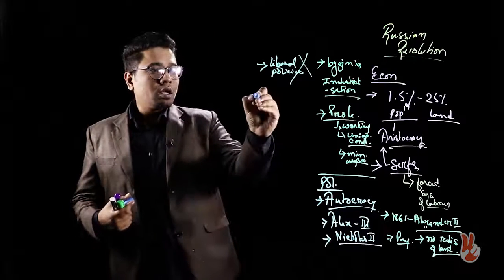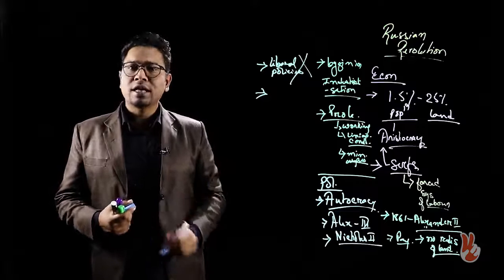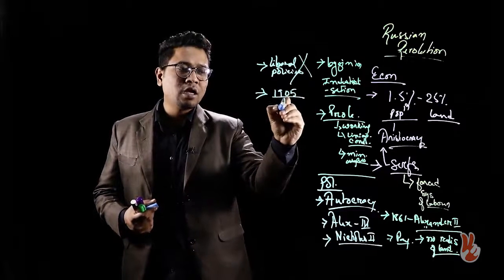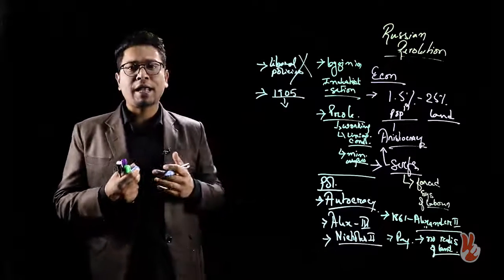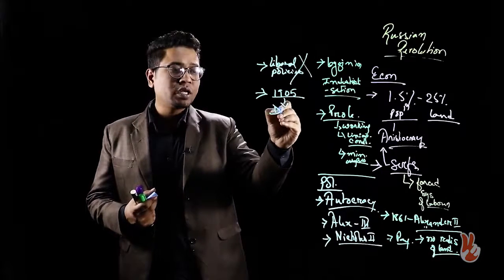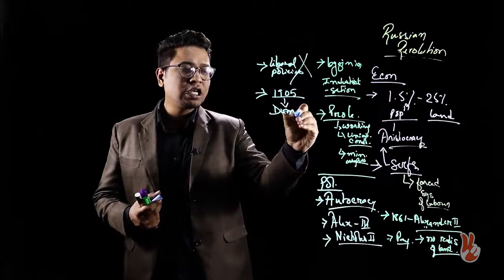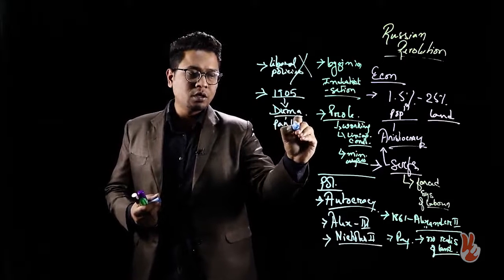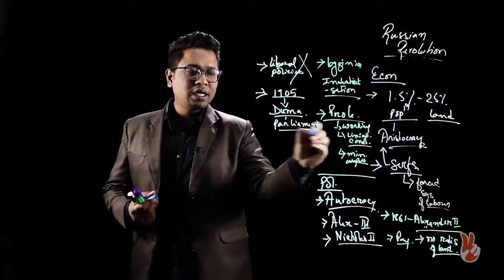Now, however, we see that after the Bloody Sunday massacre of 1905, there was some kind of idea of liberalization that came in, and the Tsar instituted the Duma, which was the Russian parliament.